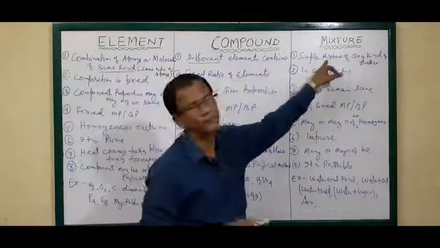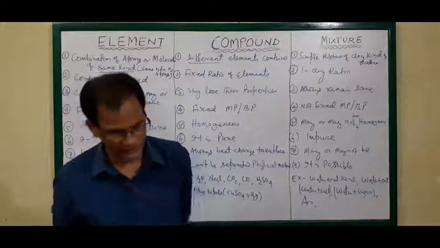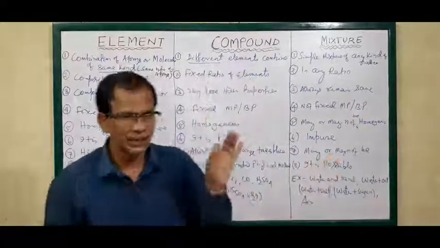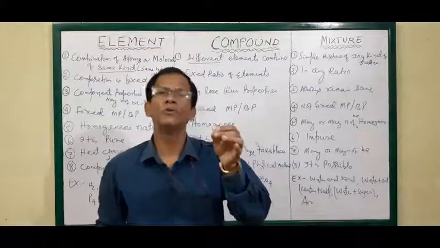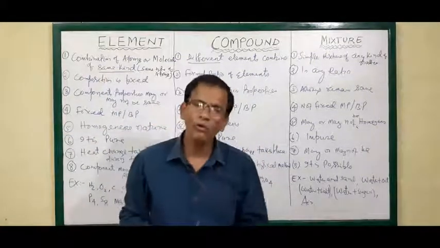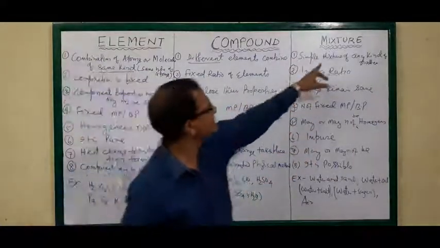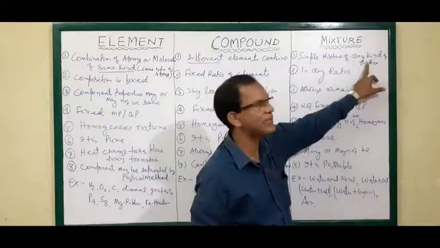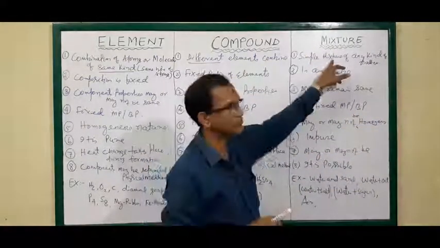But mixture is a simple mixture of any kind. Either you can mix an element with a compound, or you can mix two or more different elements, or compounds, or both. Any kind of matter when simply mixed is called a mixture.